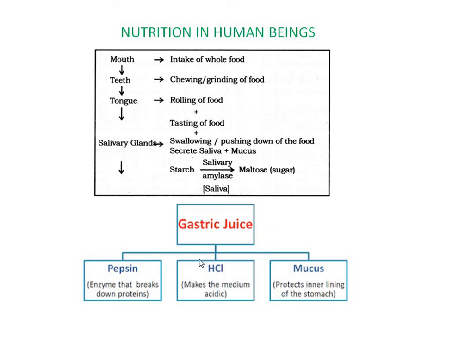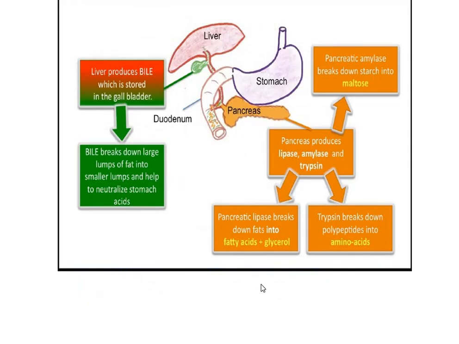In the stomach, the gastric juice is secreted. It has got 3 components. Pepsin breaks down proteins, HCl makes the medium acidic, and mucus protects the inner lining of the stomach.